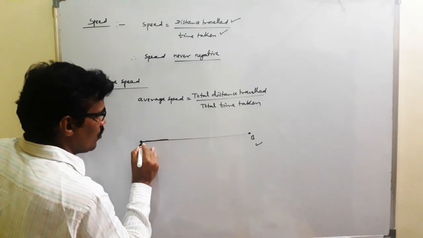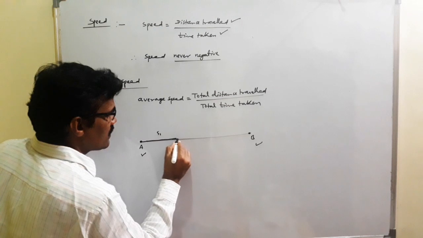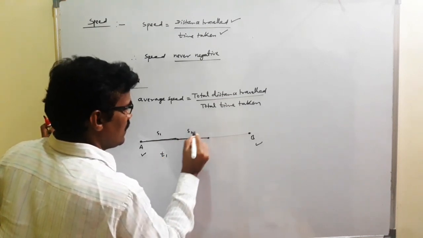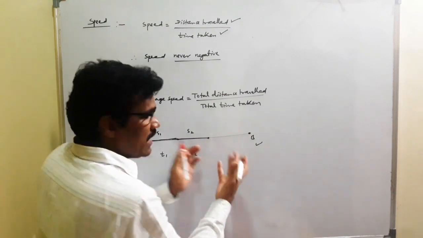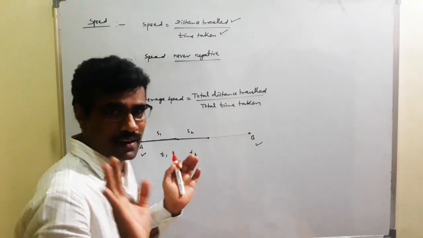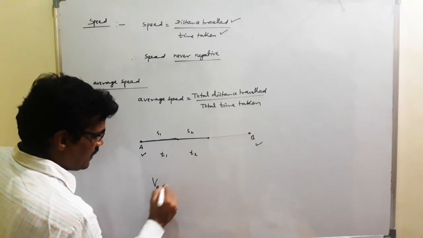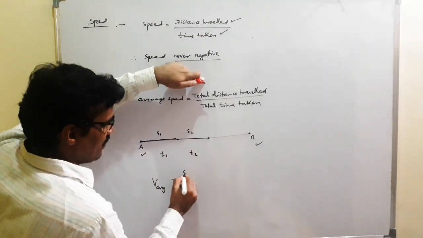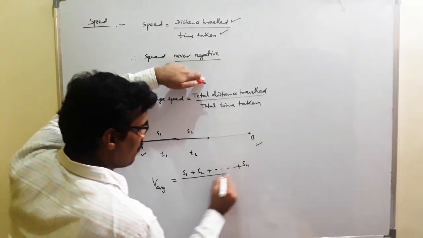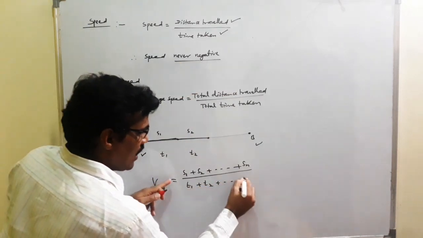So if a person moves from A to B, S1 distance in time T1, S2 distance in time T2, S3 distance in time T3, and so on, Sn distance in time Tn. Therefore here the average speed is equal to total distance traveled, S1 plus S2 and so on up to Sn, by total time taken, T1 plus T2 and so on up to Tn.